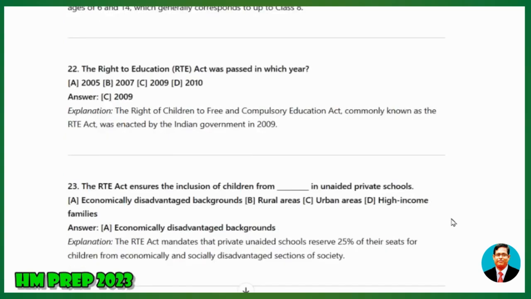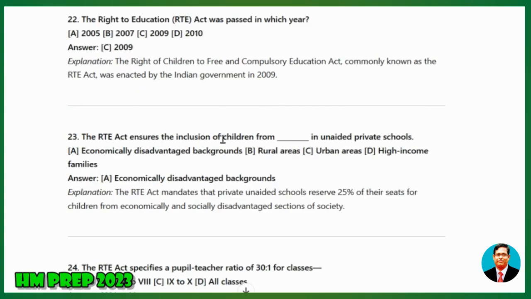23. The RTE Act ensures the inclusion of children in unaided private schools: A, from economically disadvantaged backgrounds; B, from rural areas; C, from urban areas; D, from high-income families. Answer: economically disadvantaged backgrounds. Explanation: The RTE Act mandates that private unaided schools reserve 25% of their seats for children from economically and socially disadvantaged sections of society.